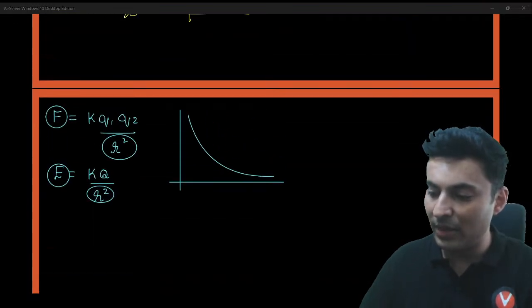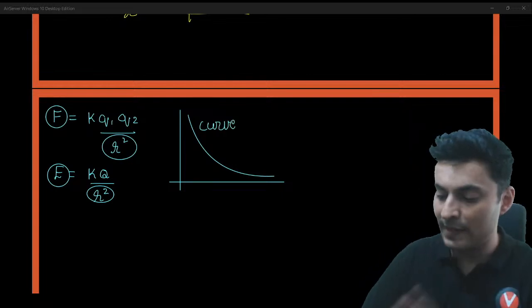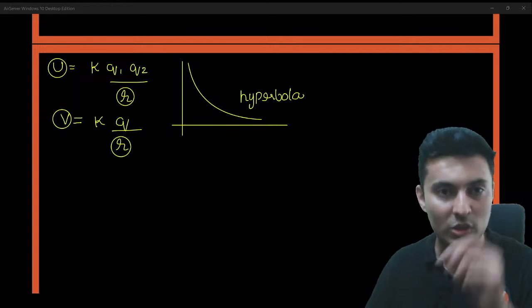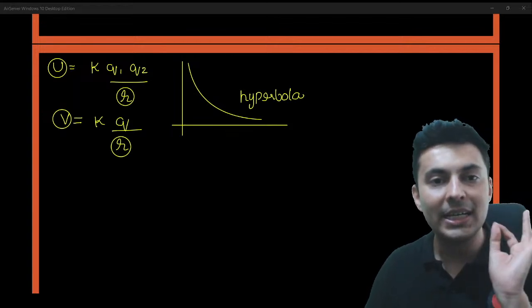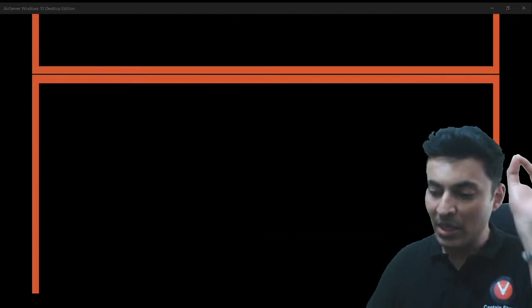So this was a normal curve. In the first case, this was some random curve. It is a curve, but it is not a hyperbola. In the next case, when it is inversely proportional to R, it came out to be a hyperbola. Very good. Congratulations.